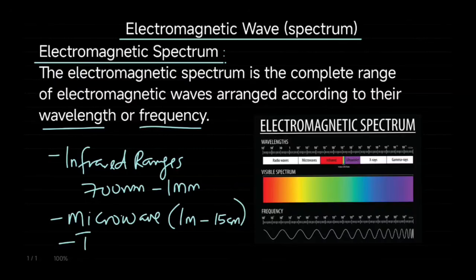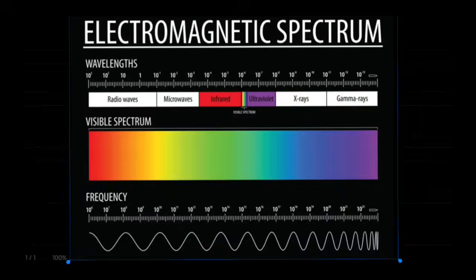The TV and radio wavelength ranges from 15 centimeters to 200 meters. So I'll be dropping a table of all the electromagnetic spectrum and their wavelengths, and we'll use that to know their wavelengths.